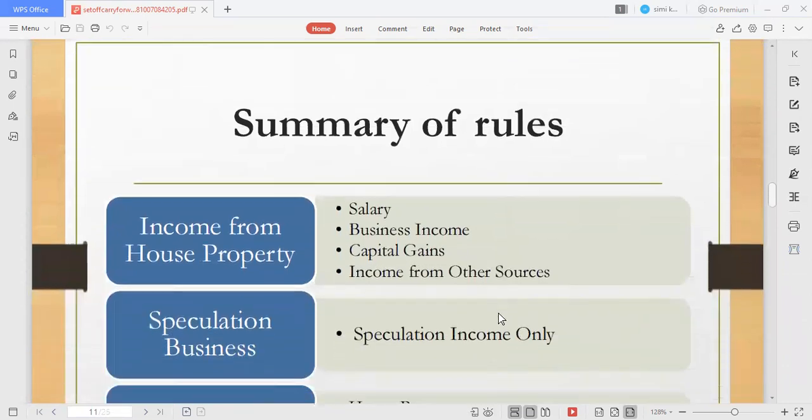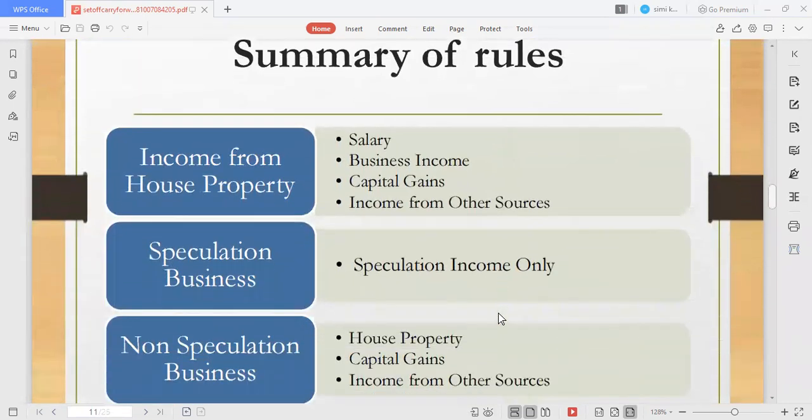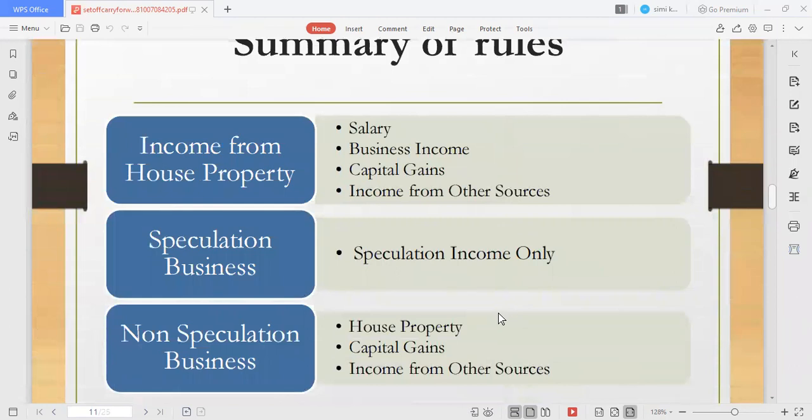Here is a summary of rules. Income from house property can be adjusted from salary, from business income, capital gains, and from other sources. If you're doing any speculation business, for example gambling, lodging an amount in a lottery, or speculating on a cricket tournament by lodging an amount on some batsman, and you have won or lost a lot of amount, then it can be adjusted only from speculation income, not from any other head's income.